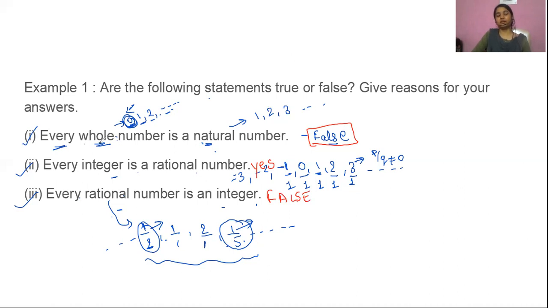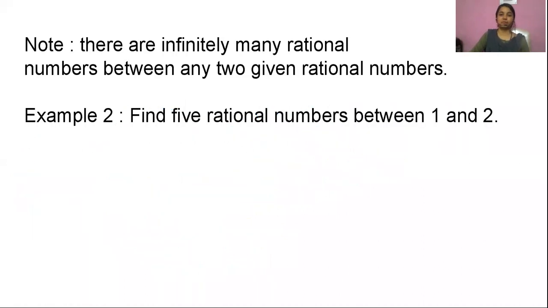So yes, we can say every integer is a rational number, but we cannot say every rational number is an integer. So the counterpart of it is not true. And here, every whole number is not a natural number. This statement is false. So let's move on to some other examples. Here he is giving one note. There are infinitely many rational numbers between any two given rational numbers. This is true, right? So let's check it out.